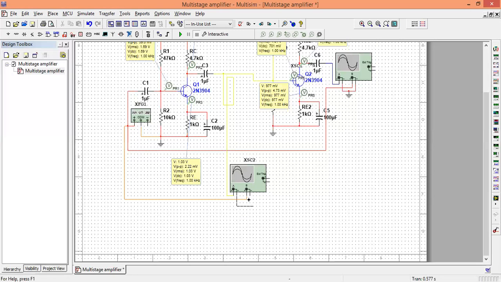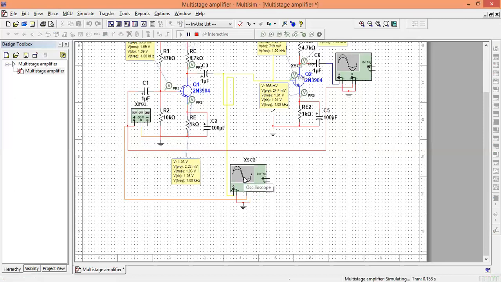Let me common the negative terminals and let me select a ground. So now we have two oscilloscopes. This oscilloscope is used to measure the overall voltage gain, whereas this oscilloscope is being used to measure the voltage gain of stage 1. So let me run the circuit.